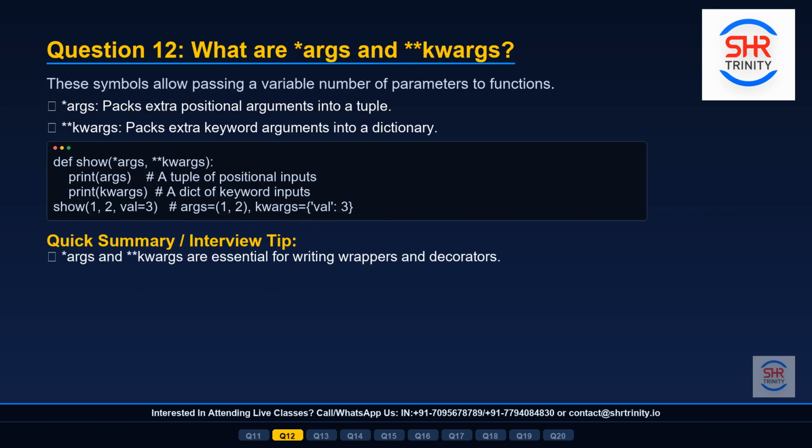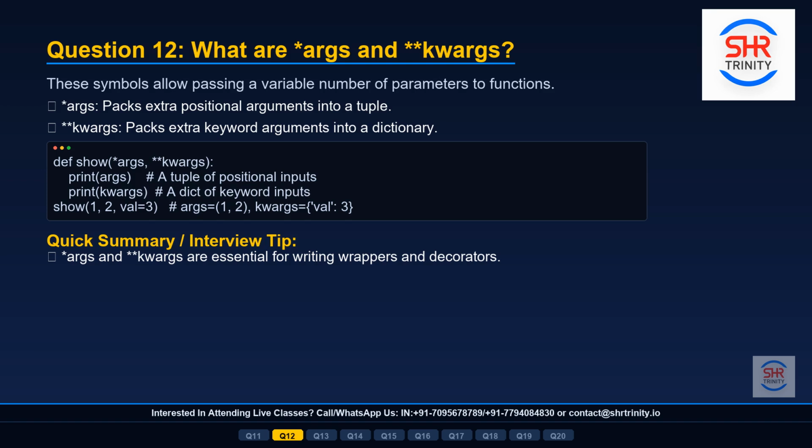Question 12. What are *args and *kwargs? These two special symbols allow functions to accept a variable number of arguments. *args collects any extra positional arguments you pass and packs them neatly into a tuple inside the function. Think of it as a flexible basket that catches extra positional inputs. *kwargs collects any extra keyword arguments and packs them into a dictionary. Think of it as a labeled bag for extra named inputs.